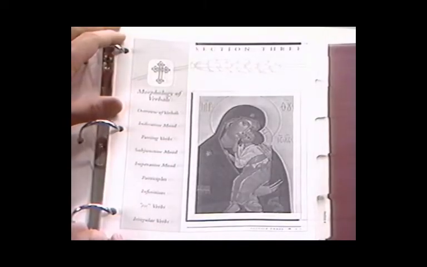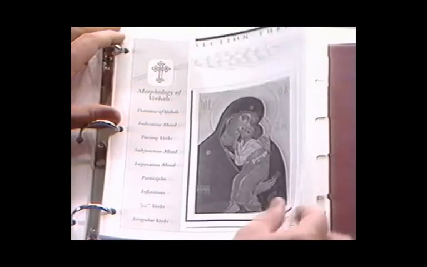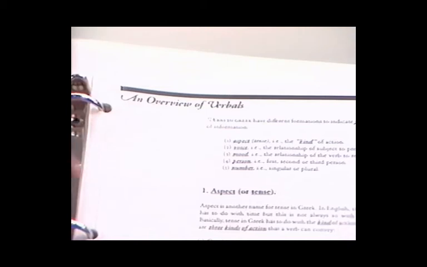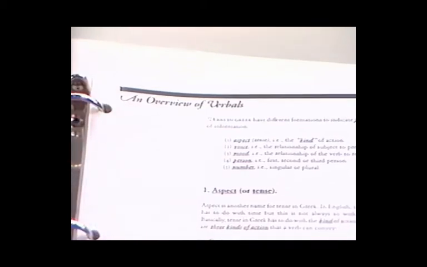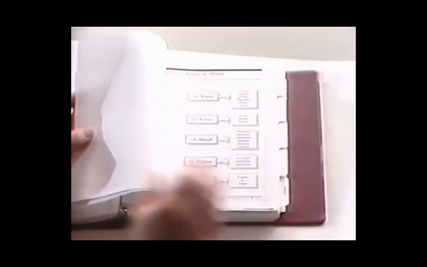It's now time for us to take a closer look at verbs in Greek. If you will please turn to section 3 in your grammar and look at page 3, where we see an overview of the verbal system in Greek. Now, everything that I'm going to be talking to you about today is found on pages 3-3, 3-4, 3-5, 3-6, 3-7, and 3-8.